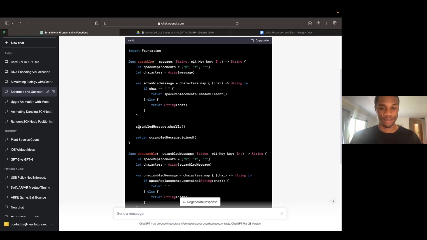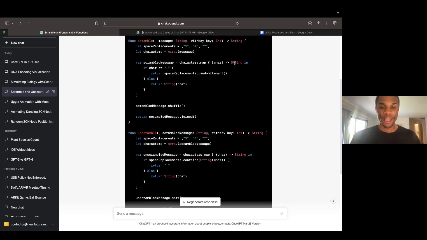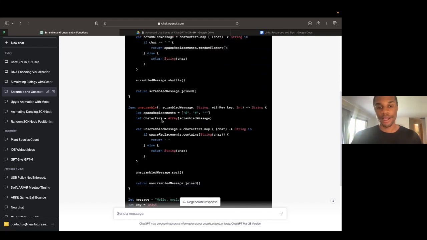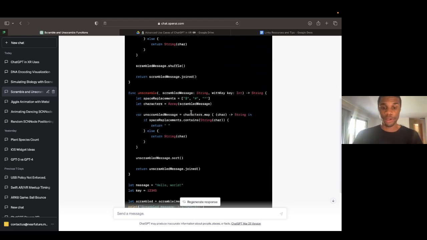And you can see right here, it just shuffles that message up, and then it returns that shuffled joined up message, and we get out some output that probably looks like gibberish, and vice versa. If I wanted to unscramble that, we'll take that same scrambled message, we'll pass it into our unscramble function here. We'll also pass it the key, and it should return back the original message. And as long as the key is correct, we'll get the right message. But again, if the key originally was the number 420, and instead I type in 421, well, just changing that one number will completely ruin the message and I'll never be able to decode it. So again, really, really basic example.